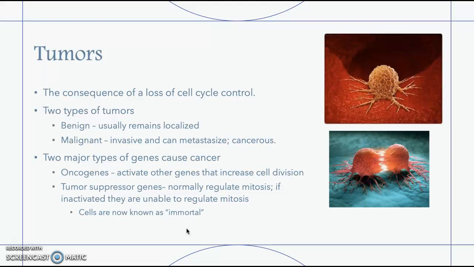Two major types of genes cause cancers. Oncogenes activate other genes that increase cell division, which would probably lead to this one. Tumor suppressor genes normally regulate mitosis. If inactive, they are unable to regulate mitosis. Cells are now known as immortal, which these would be known as. Other than that, thank you so much.